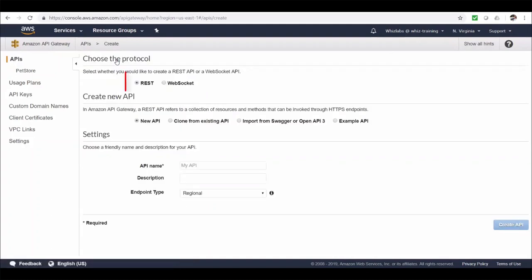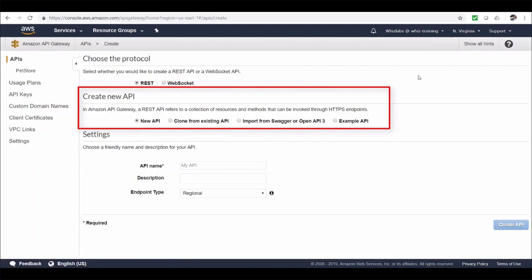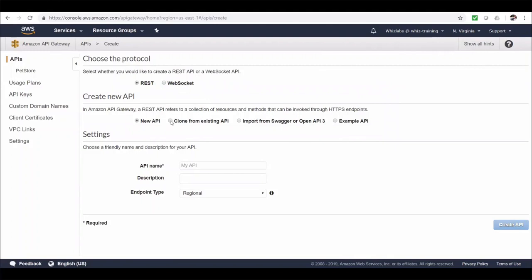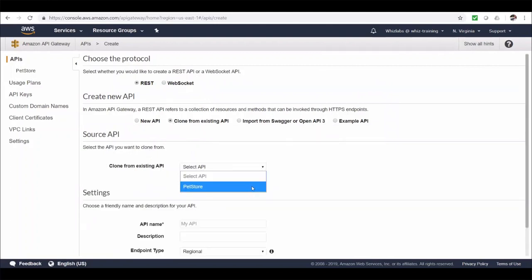From here, you can choose which type of API you would like to create, REST or WebSocket. Let's choose REST as it's more widely adopted these days. And this section provides different options to create the API. You can either create a new API from the scratch, or you can clone from an existing API. This option is helpful if you have a skeleton API which would be used across all the APIs you built. This is a usual practice to create a framework if you have multiple APIs to be built, so that you follow the same standards and don't have to rework on creating the baseline again. And you can also choose from a Swagger or Open API file.